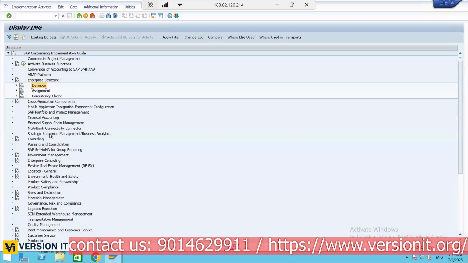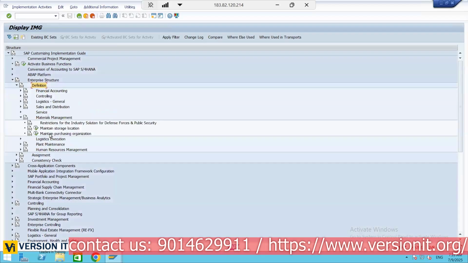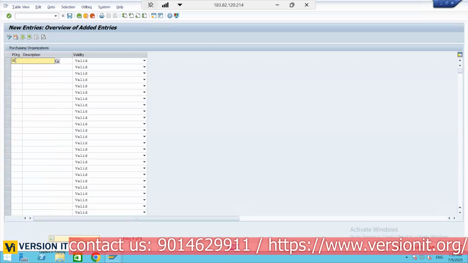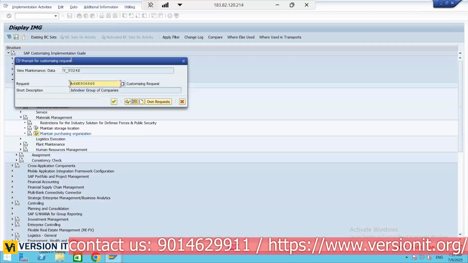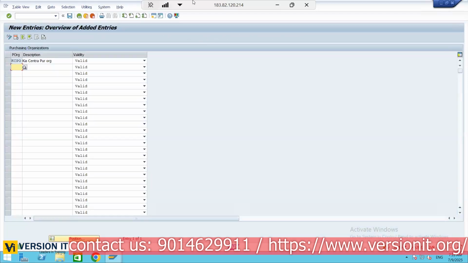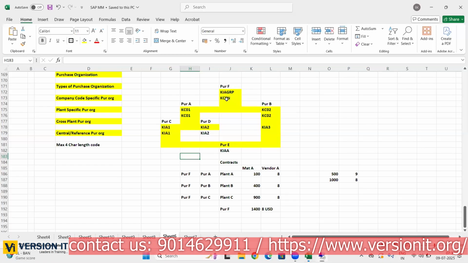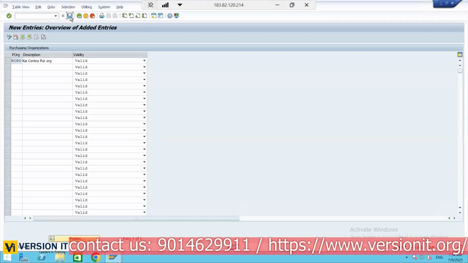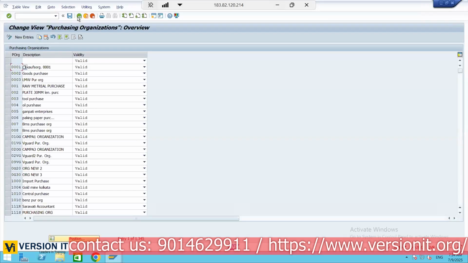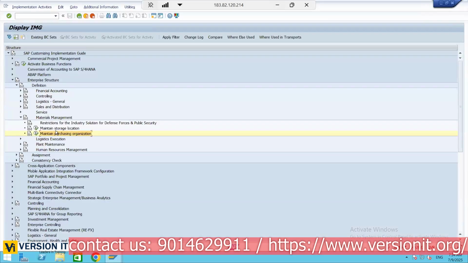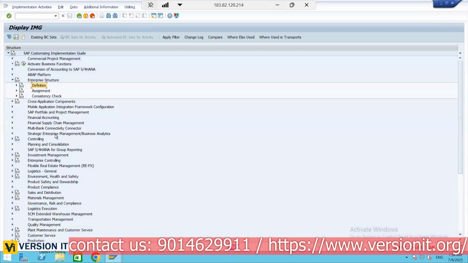The next one is central reference. For that also we should create one. Under definition, maintain purchasing organization: Kia Central Purchase Organization, KCPO. So let us update here also, KCPO. Now this KCPO is responsible to procure the material for multiple local plants. We are referring to it because this KCPO gets the material for $8, the best price, right?